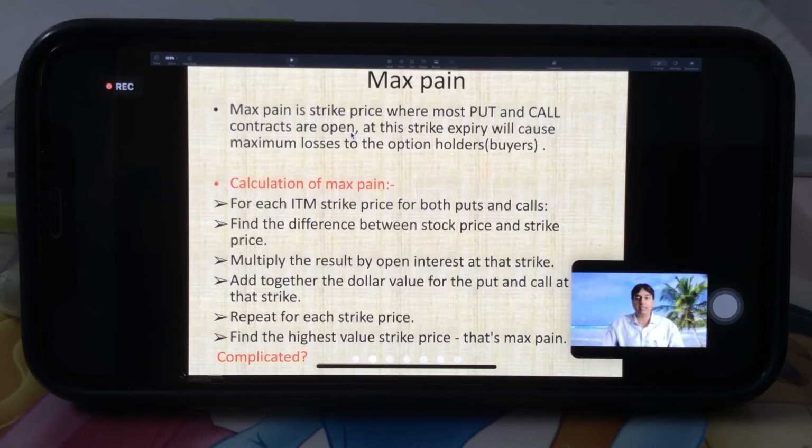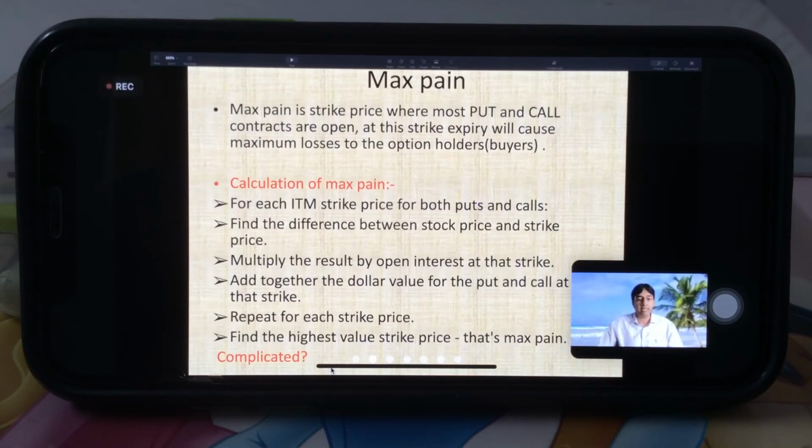At this strike price, expiry will cause maximum loss to the option holders or buyers. Right? So Max Pain, what does it give us? It tells us the strike price where maximum option buyers are standing. That means it might be 17,000 put buying, it might be 17,100 put or 17,000 call, 17,500 call, 18,000 call. So the maximum number of buyers will make losses. That is called the Max Pain level.